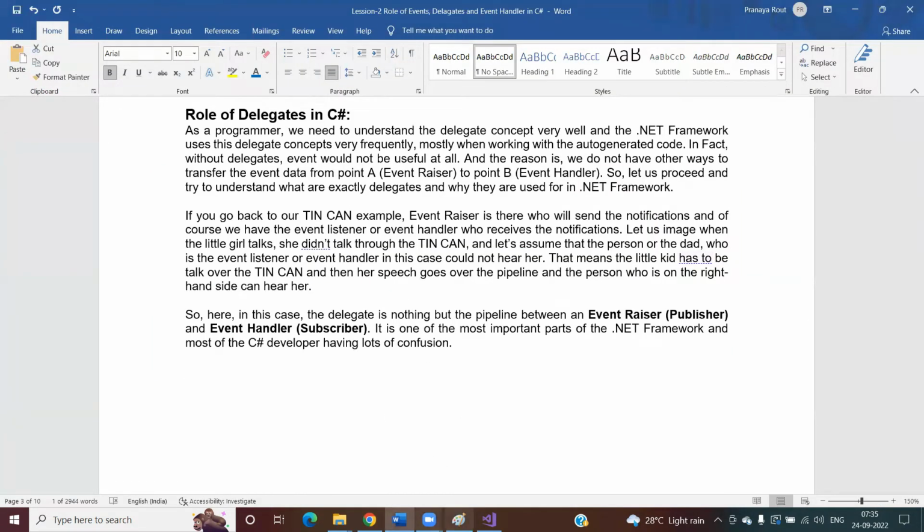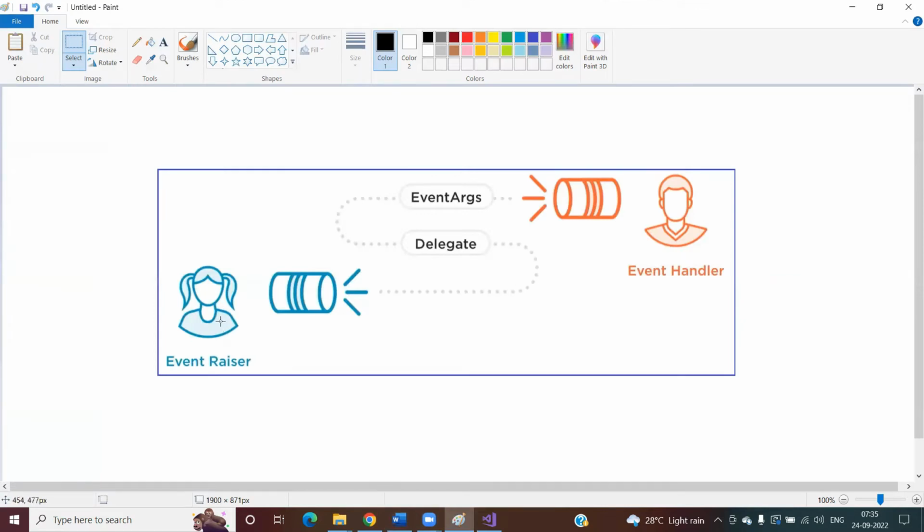Now, let's imagine this event raiser is not talking through this tin can. Then what will happen? Now this event handler will not hear what this event raiser is saying, right? So that means, if you want to send data to this event handler, then you need to talk through this pipeline only, right?